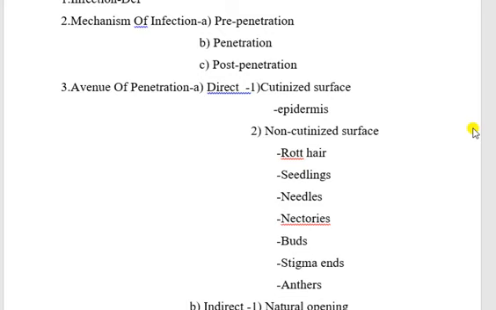Needles. Infection of the pathogen is through the needle point. Example: blister rust of pines. Nectaries. It is a favorable avenue of infection because of the non-cutaneous surface and sugary secretion. Examples: scab of apple and fire blight of apple.